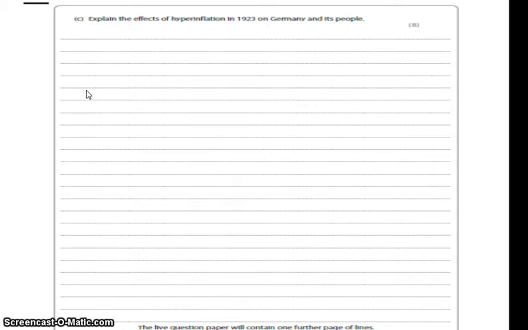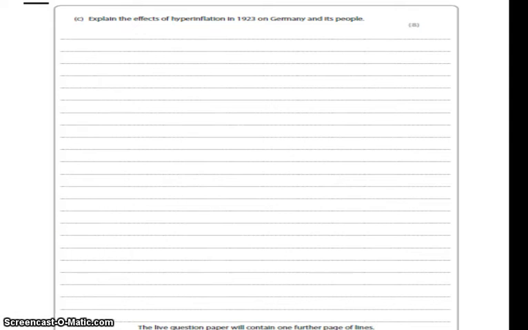A positive impact would be for those who had loans or had to pay back a high rate of interest. They were better off because actually their loans were worthless now. The money could be paid off quite instantly and they were out of debt even though they were still going through hyperinflation.